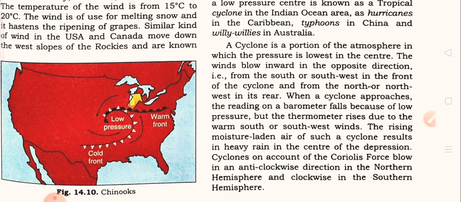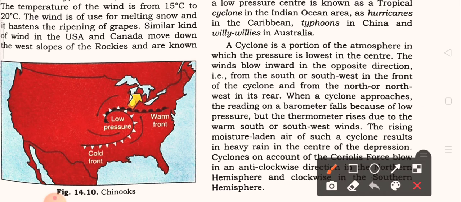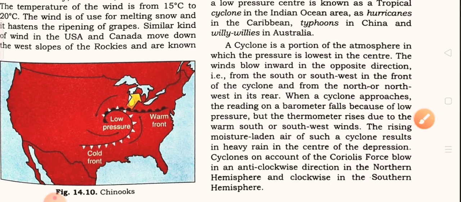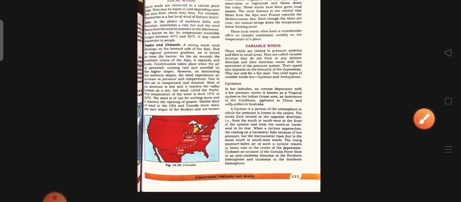The cyclone, on account of the Coriolis force, blows in an anti-clockwise direction in the northern hemisphere and a clockwise direction in the southern hemisphere. That means it blows anti-clockwise in the northern hemisphere and clockwise in the southern hemisphere. So now we go to the next page.